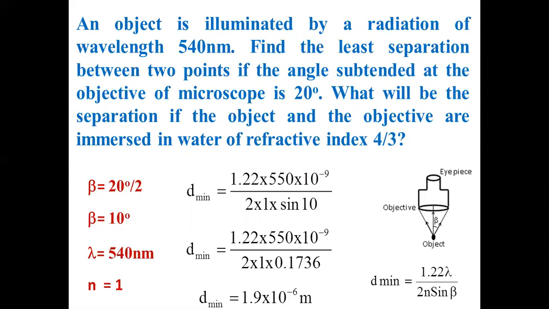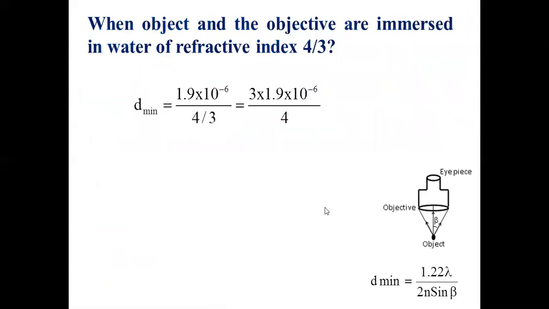So can you decrease d minimum by increasing n? Yes, possible. Now we have substituted it as r. Suppose it is 4/3. What you have to do? See, all the terms are same: 1.22 lambda, 2 beta, everything is same. n was 1 last time. Now you have to replace it as 4/3. That's all. So shall I divide this answer by 4/3? That is all needed.